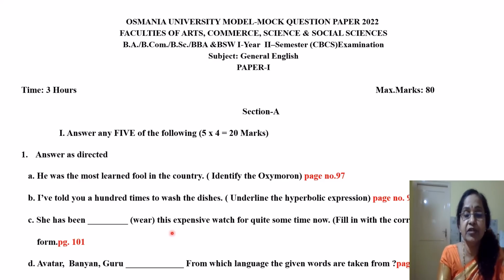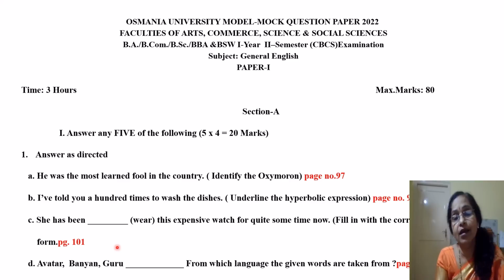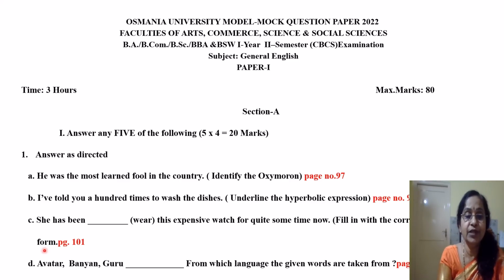There are many such expressions there. Next: She has been dash wear this expensive watch for quite some time now. Fill in with the correct form of the verb. It's given on page number 101, and the answer is: she has been wearing this expensive watch. Has been wearing means it's the present perfect continuous tense. All the 12 tenses you should learn, and I have already done a video on these 12 tenses. I'm giving the link in the description box. All of you can refer to that.